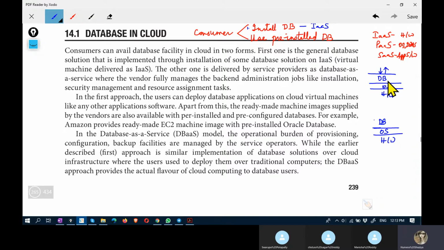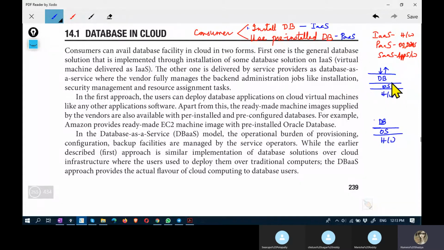Consumer is not involved in the maintenance, creation, backup and recovery, and several other operations related to the database in this case. So this is more of having a PaaS.